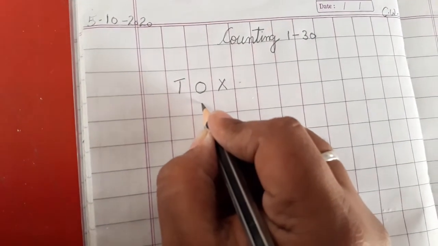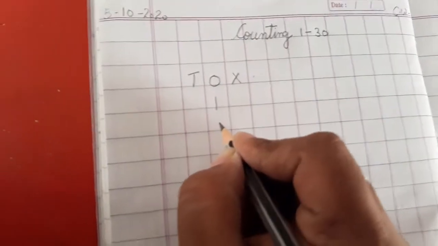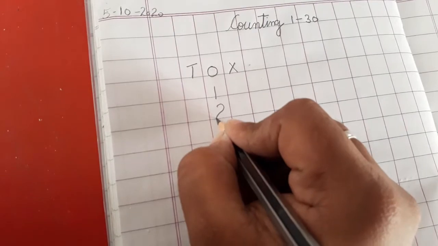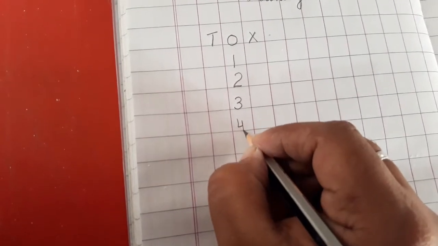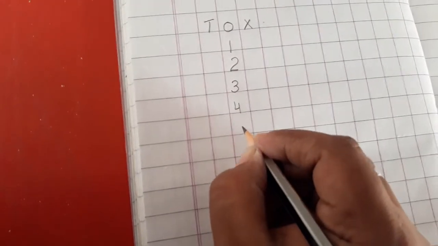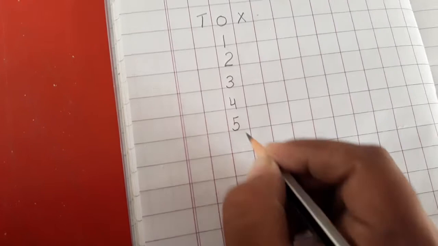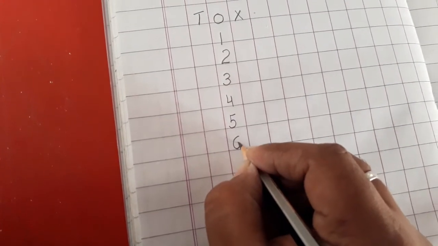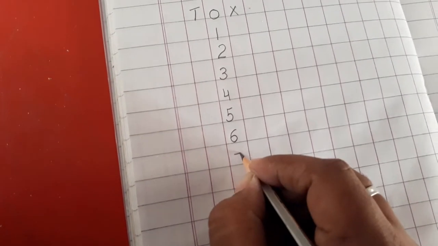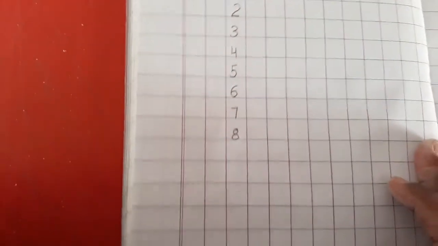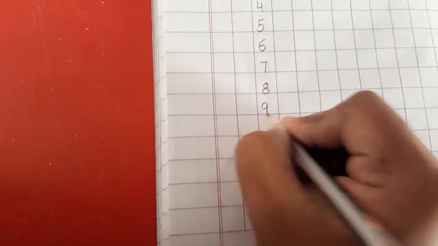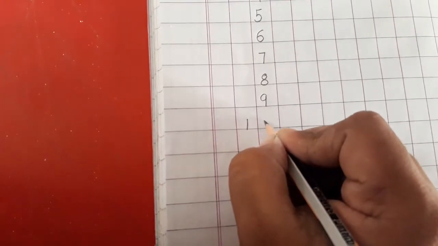Let's begin with 1, 2, 3, 4, 5, 6, 7, 8, 9, 10.